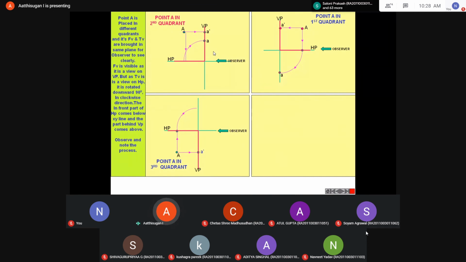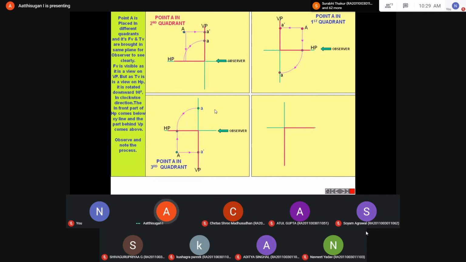Now, what is the difference between first angle and third angle? Inverse. In the first angle, the front view will be coming above the reference plane and the top view will be coming below the reference plane. But in third angle, it is the inverse of first angle: the top view will be above the reference plane and the front view below it. Again, whenever you do that step, you rotate HP 90 degrees. Now HP is here, rotate 90 degrees. So this is the third angle.